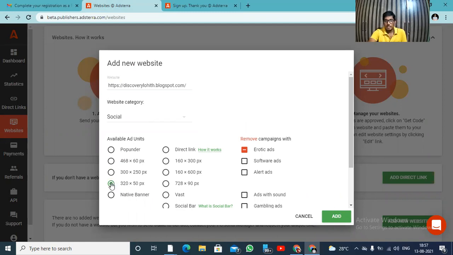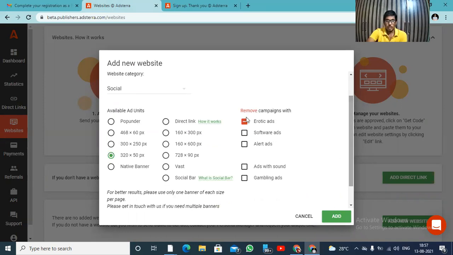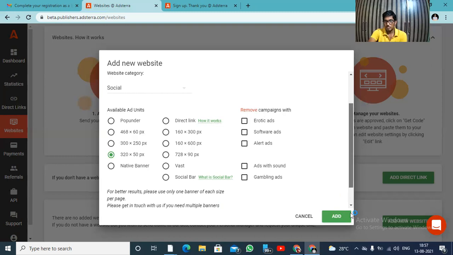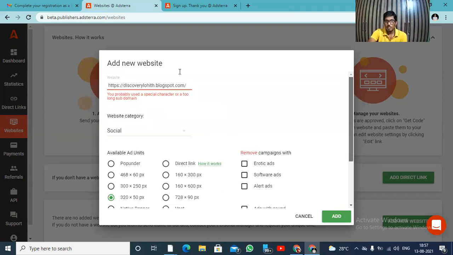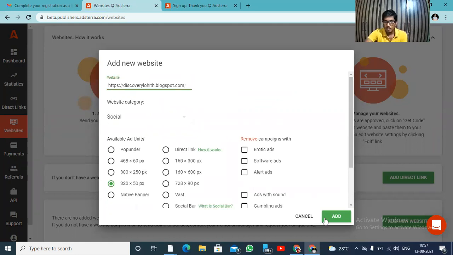Or you can select any ad units here itself. Or otherwise, you can select software ads also. So let's see. I'm going to remove this. Let's click on remove this, and then you need to click on add. Let's see. Let's click on add.